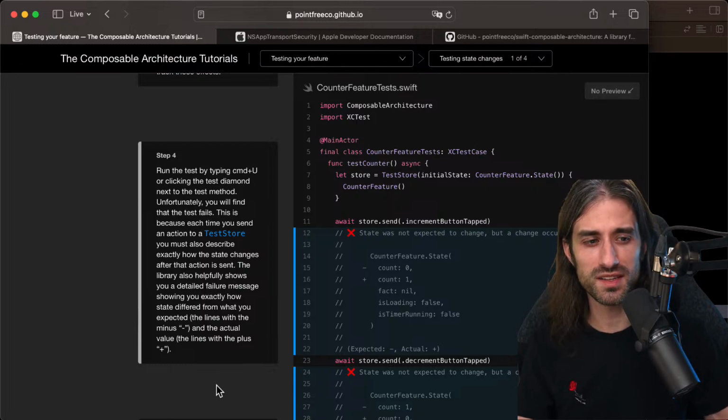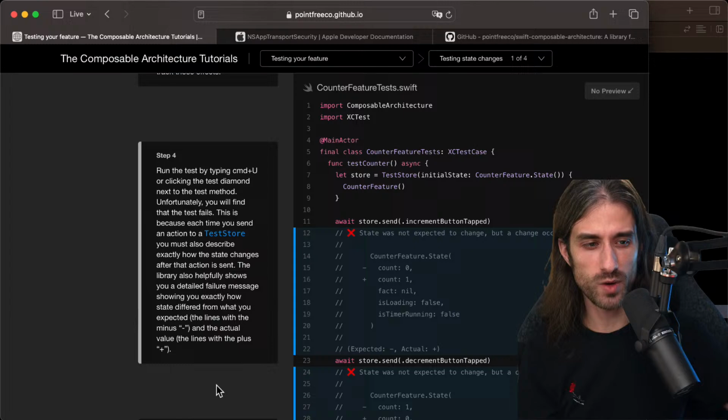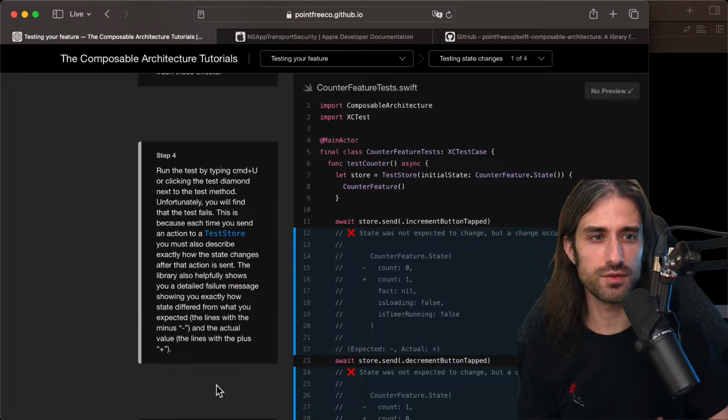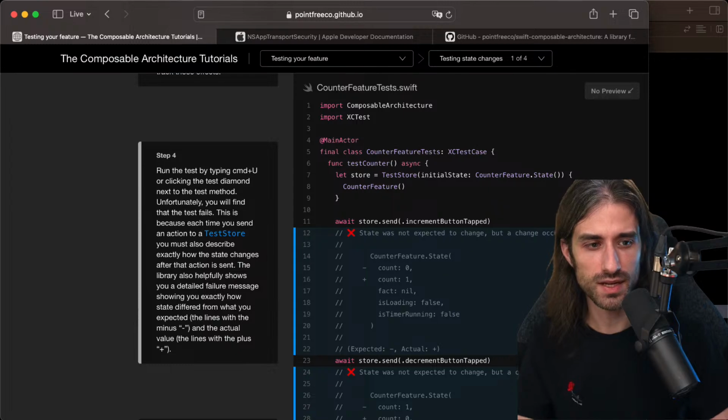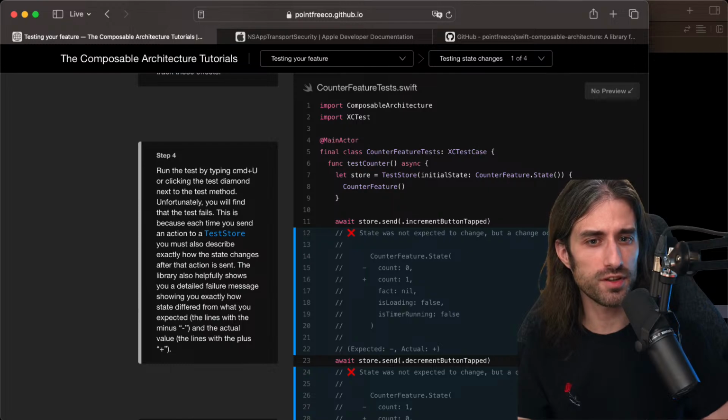So I guess the way we write the test is by saying all the changes we expect, and then if something outside of this expected range happens, the test fails. Which is interesting. In a way, not fully, but it kind of reminds me of property-based testing, where you define a property that should hold true for all possible actions.